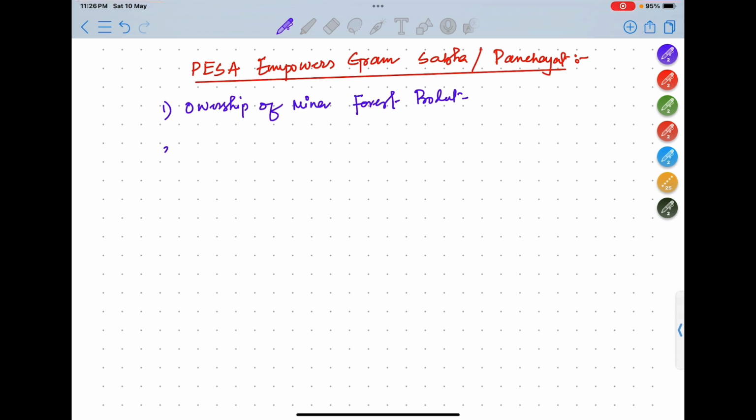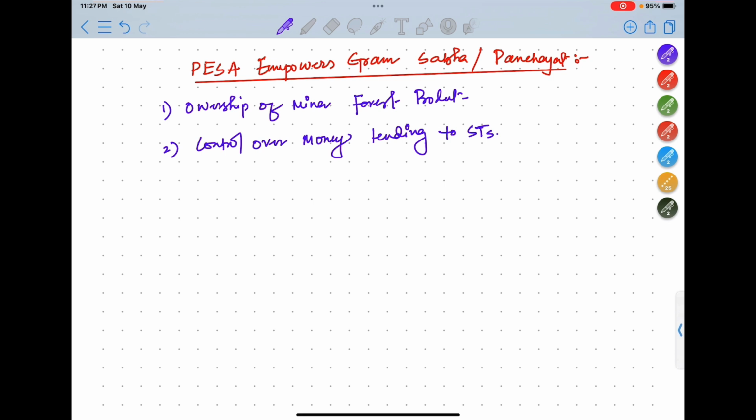Okay, next is control over money lending to STs. So if someone is lending money to the STs in the fifth schedule areas, by the PESA Act, this money lending can be controlled, but not in the sixth schedule areas.